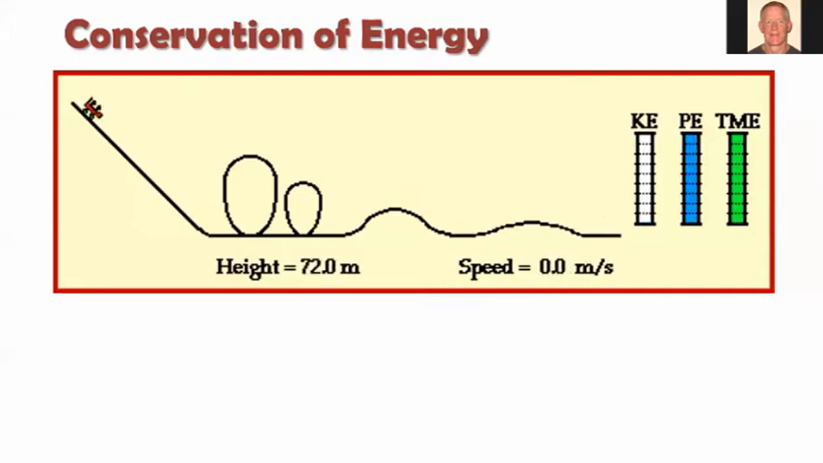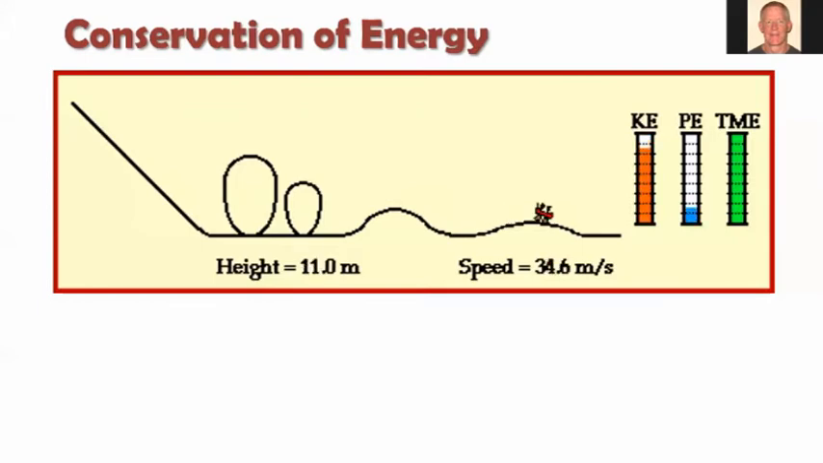When we start at the top, all of the energy is in the form of potential energy. When we finish at the bottom, all of the energy is in the form of kinetic energy. That's where we reach the maximum speed down at the bottom.